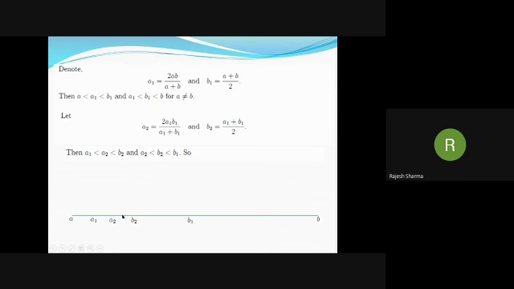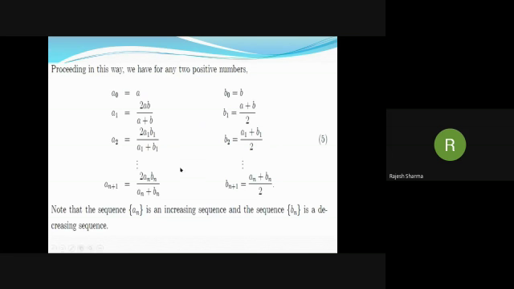So from here, we expect that this sequence of a_i's converges somewhere here, and this sequence of b_i's also converges somewhere here, because from here, we see that all the terms of both the sequences are bounded because both lie between a and b. Now we prove this mathematically.